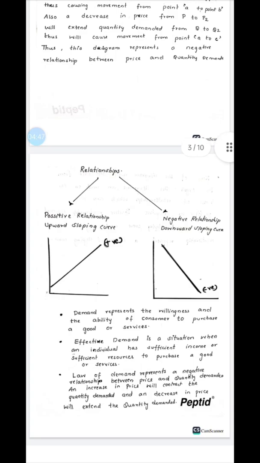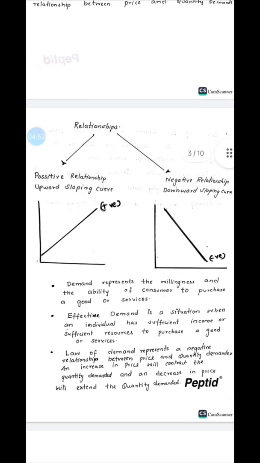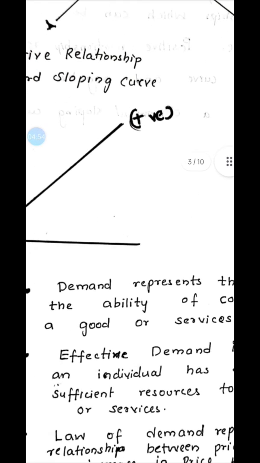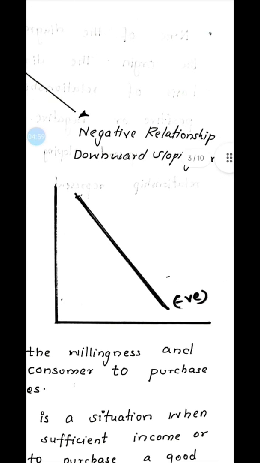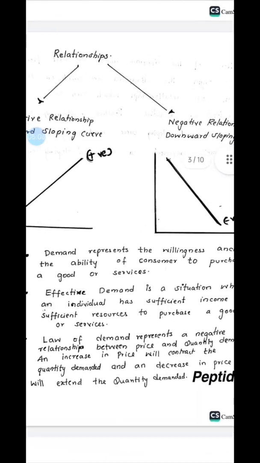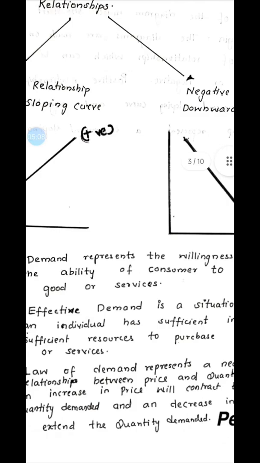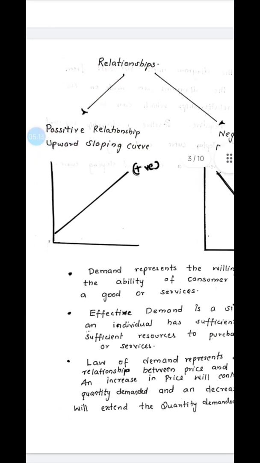What is a relationship? A relationship can be positive or negative. If there is a positive relationship, the demand curve will be upward sloping, and when it is a negative relationship, the demand curve will be downward sloping. Positive means that when the price is increasing, people still demand more.